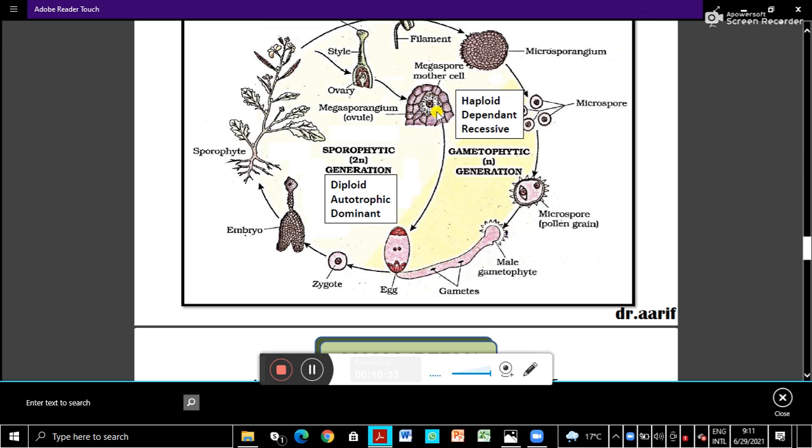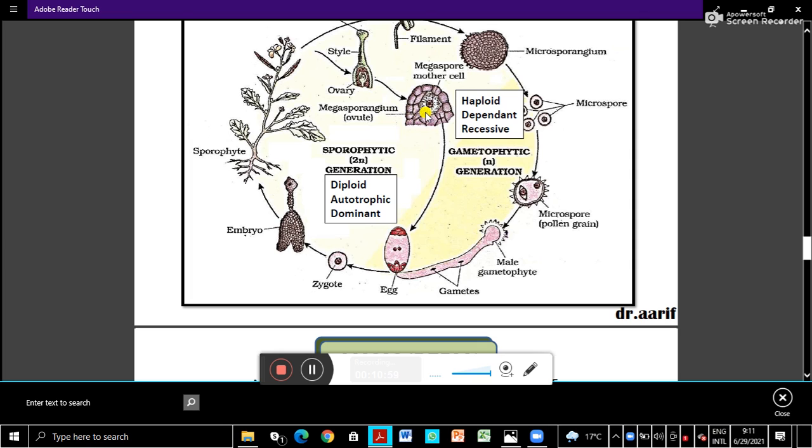Now let's see the female gametophyte. So in the ovary there is the ovule, and the ovule is the megasporangium. Details of these structures we will learn in another chapter. So the ovule is called a megasporangium.